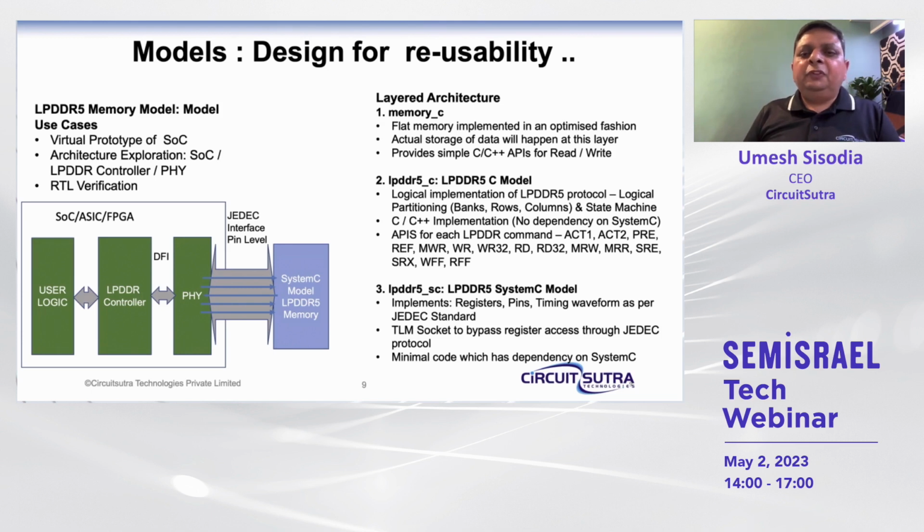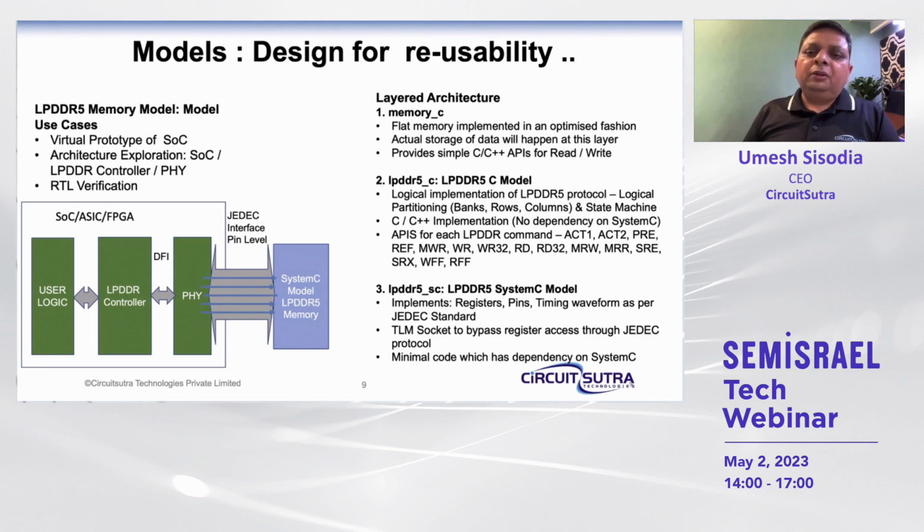If we want to use the model for different use cases, in the case of a virtual prototype for early software development, we can simply use the flat memory layer only. We don't require the complete LPDDR protocol for that. We can have a thin layer which is just doing the address translation and the reads and writes from the flat C memory.